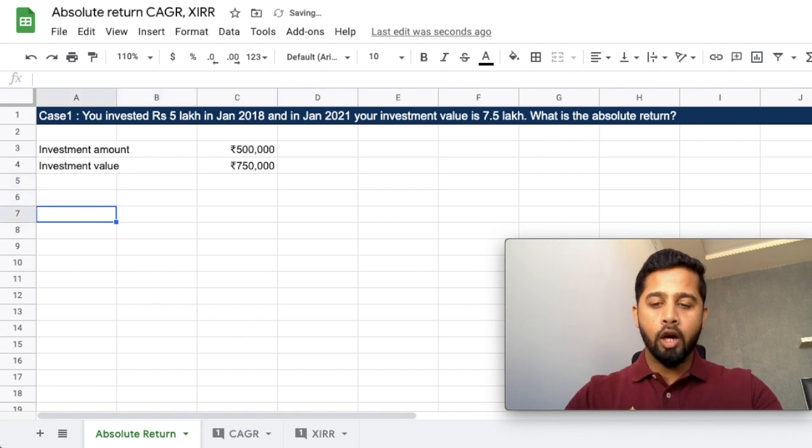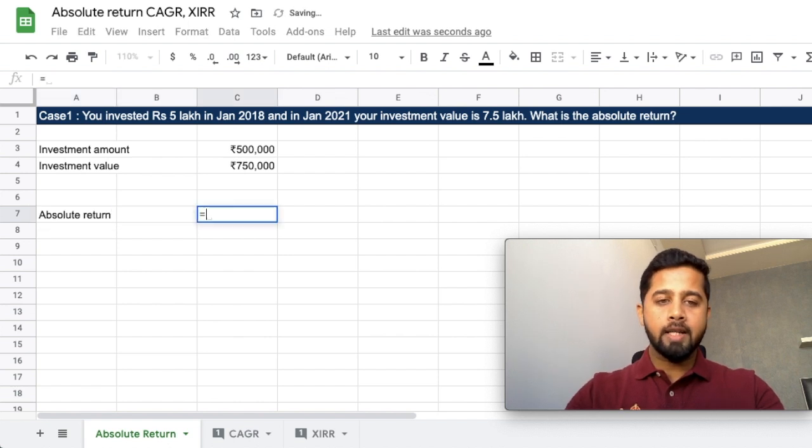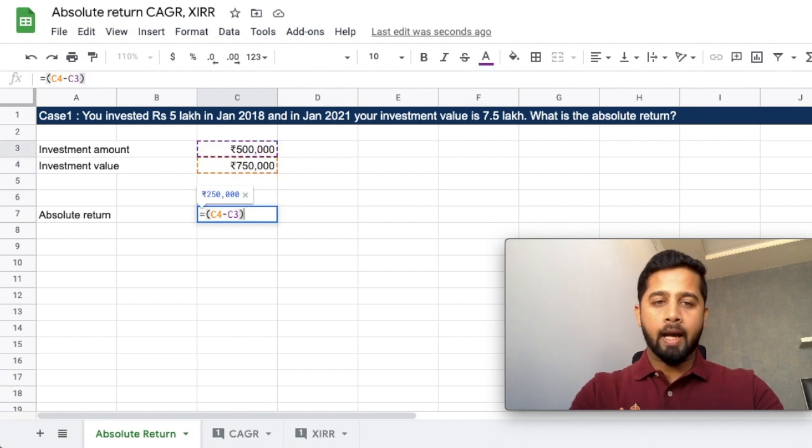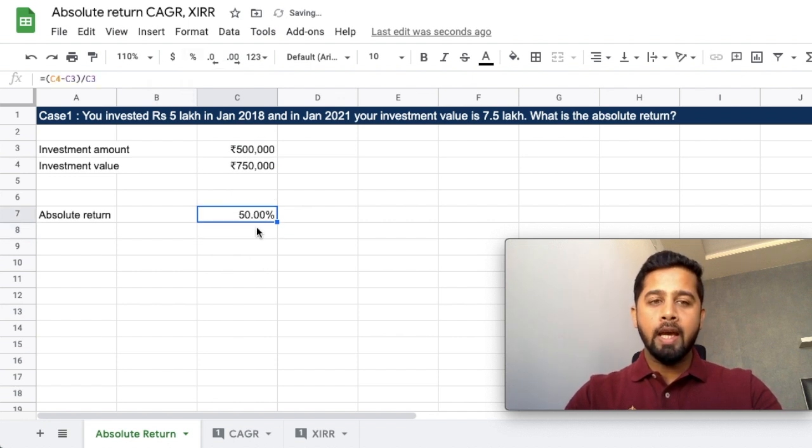Now you need to know your absolute return. So your absolute return is equal to, open the bracket, 7.5 lakh minus 5 lakh divided by your investment amount, and just hit enter. There you go. You just change the format. So you can see your absolute return here is 50%.